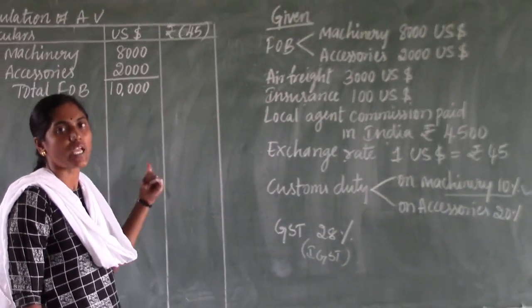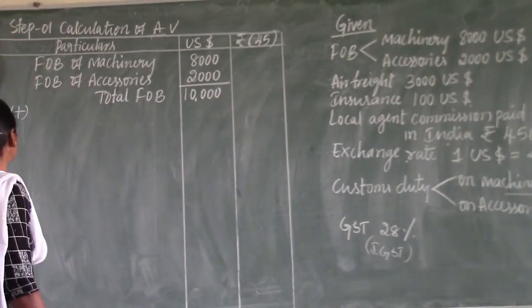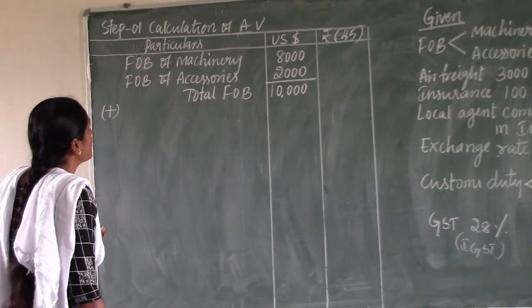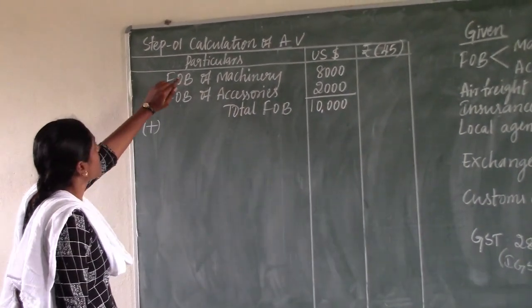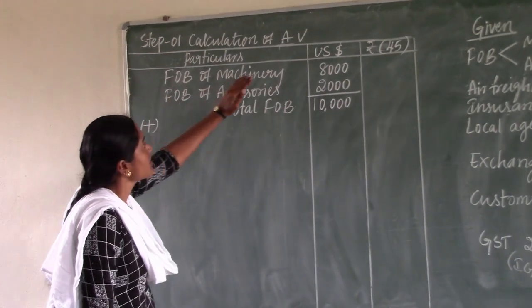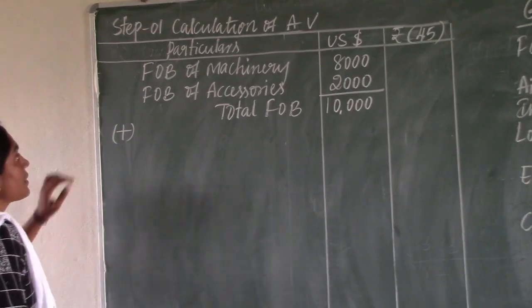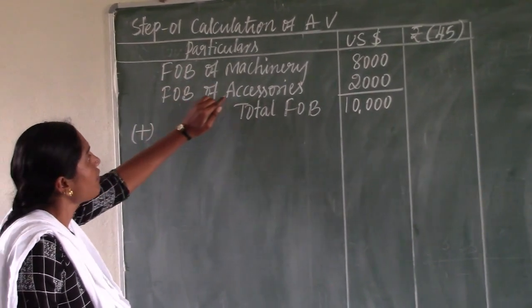Before that, we need to calculate the assessable value. Step one is the calculation of assessable value. Under that, the particulars, the US dollar and rupees columns we need to consider. In this question they are given FOB of machinery and FOB of accessories.